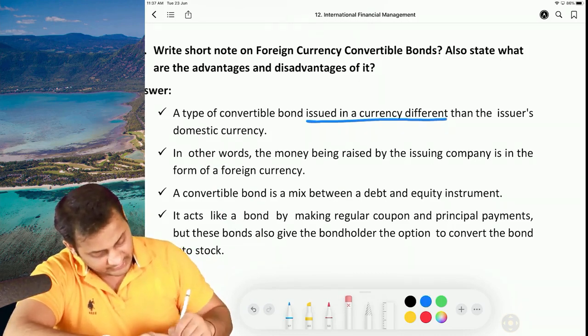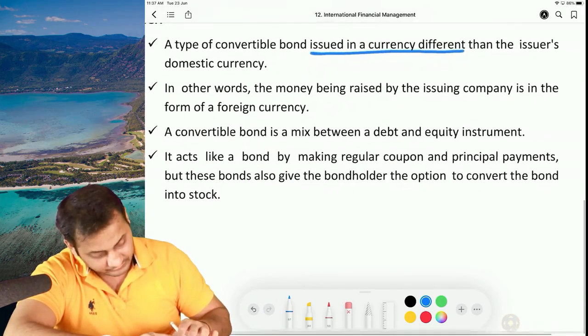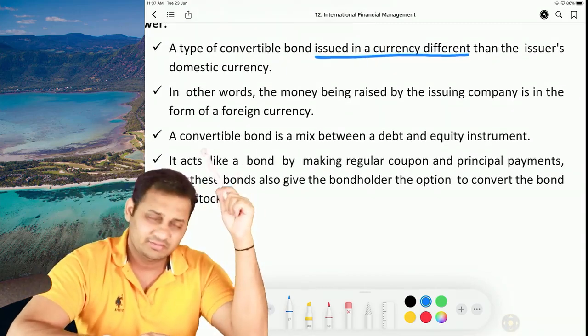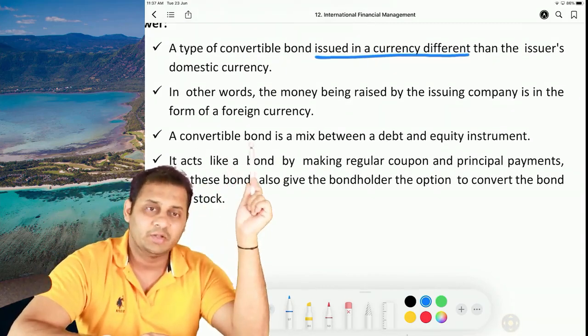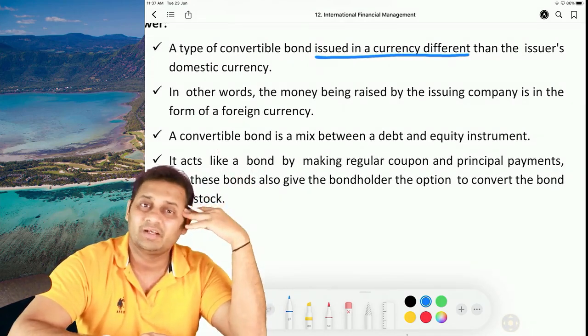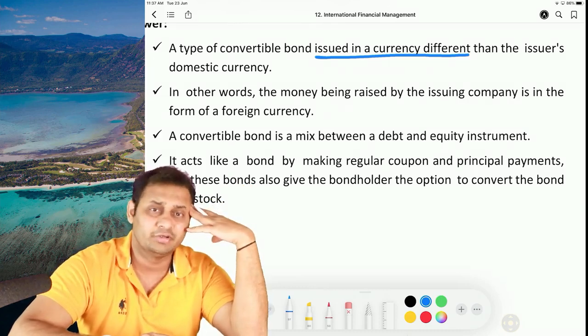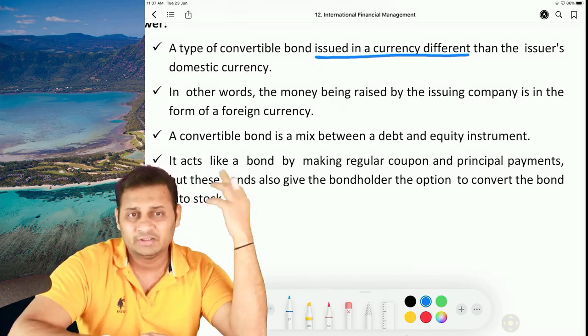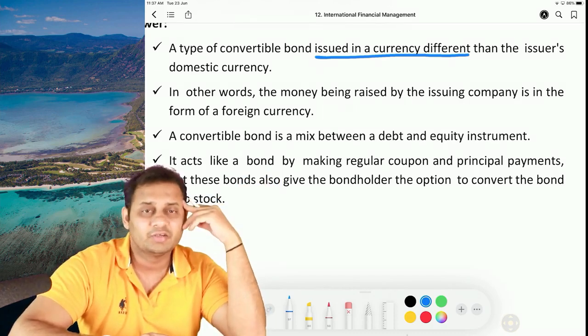First point. Then the second point is, in other words, both the points are same. The money being raised by the issuing company is in the form of foreign currency. We are not raising Indian rupees, we are raising foreign currency, dollar, euro, pound, anything. That's the basic feature of convertible bond.